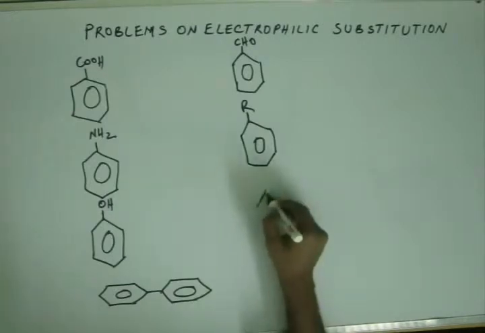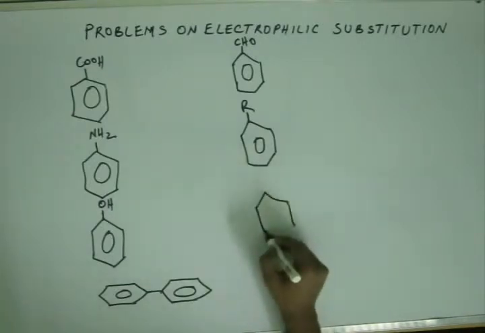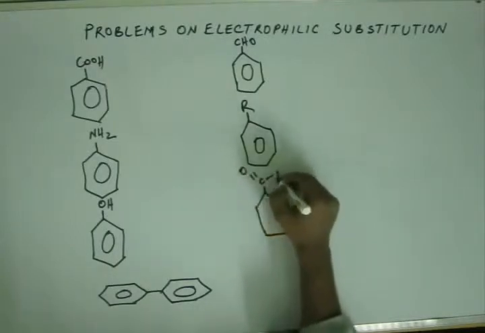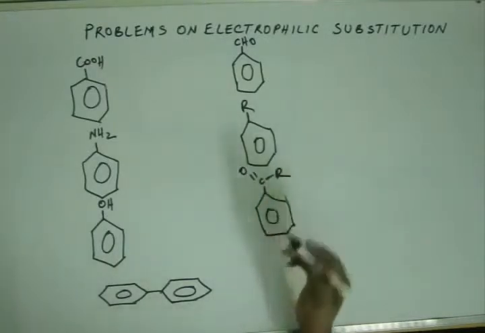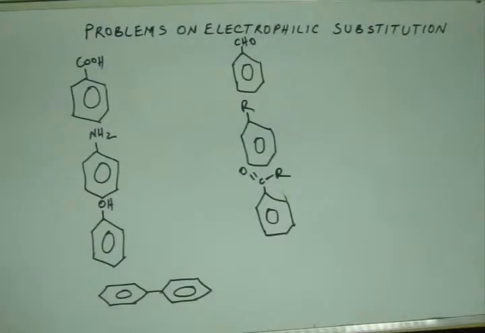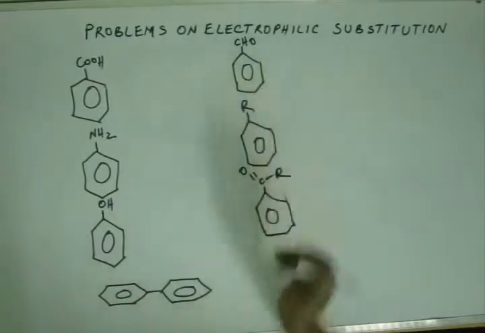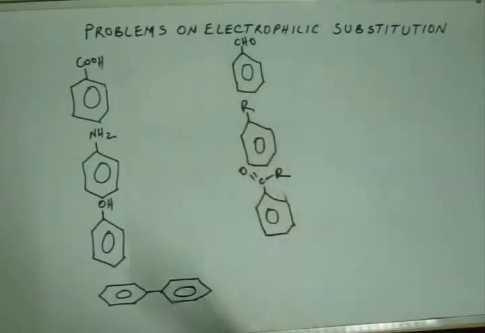Or we can even have an acyl group. Even an acyl group can be oxidized to carboxylic acid group by a strong oxidizing agent, such as potassium permanganate or potassium dichromate. Now this is easy, we can get these. In the previous lecture we have solved certain problems in which we generated this aldehydic group.